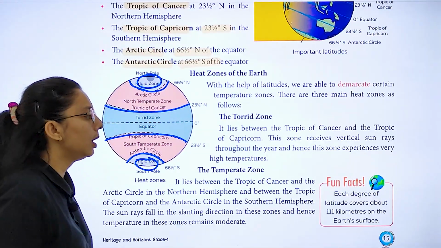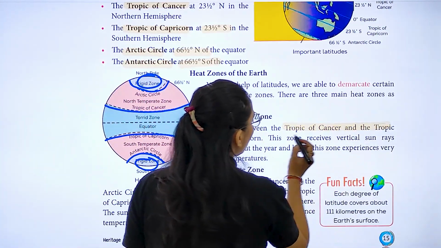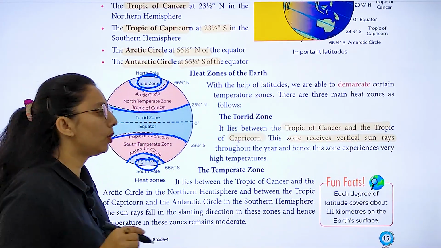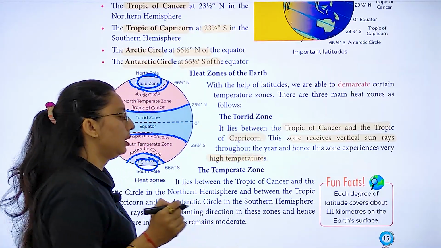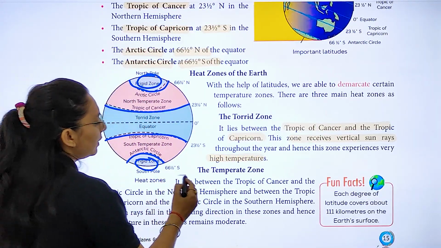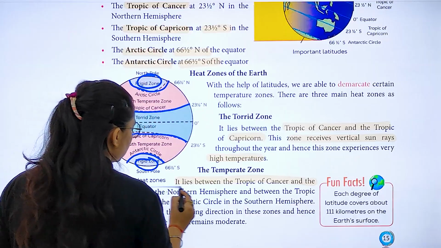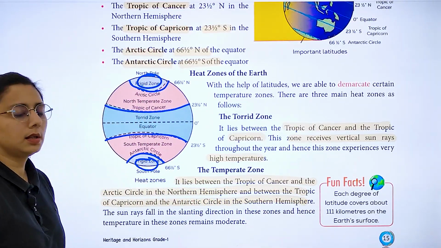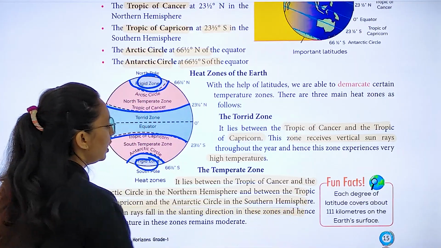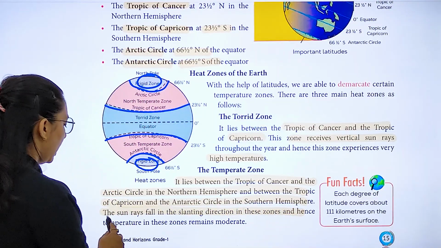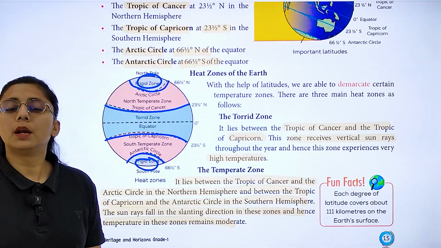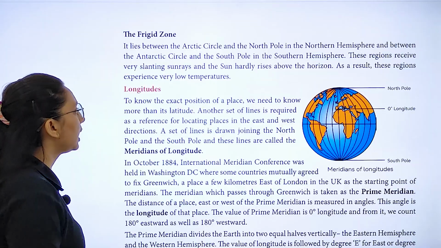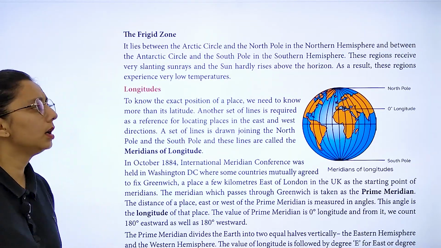Let's study about them. The torrid zone lies between Tropic of Cancer and Capricorn. It receives vertical sun rays throughout the year and experiences very high temperature. Then we have the temperate zone. It lies between the Tropic of Cancer and the Arctic Circle in the northern hemisphere, and between the Tropic of Capricorn and Antarctic Circle in the southern hemisphere. The sun rays fall in a slanting direction in these zones and hence the temperature remains moderate. How is it? Moderate. Next is the frigid zone. I have told you, where does it lie? Near the poles.